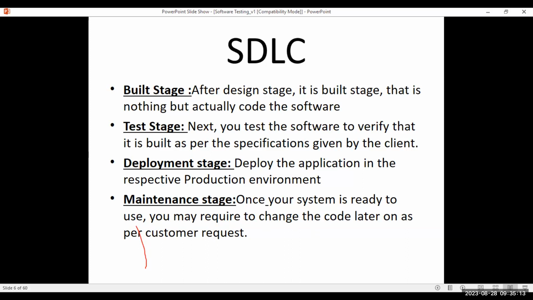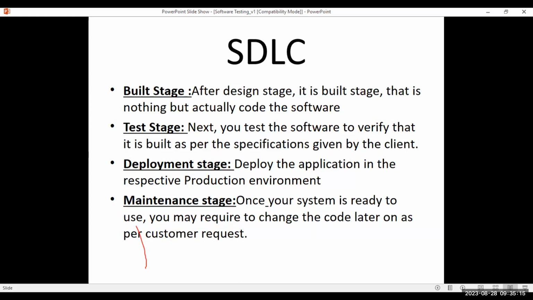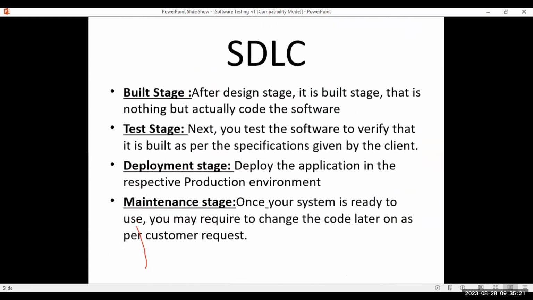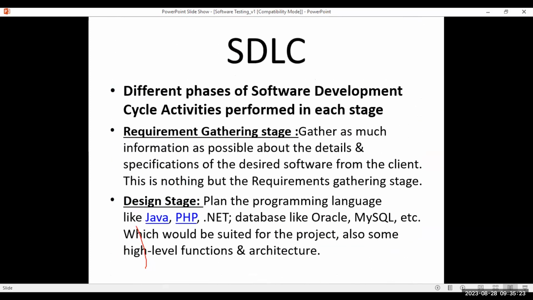Okay, so for now, just remember, in SDLC you'll have the requirement gathering stage, where you gather the requirements. Design stage, where you plan what technology is required and the high level architectures will be designed. SRS documents will be ready by this stage.